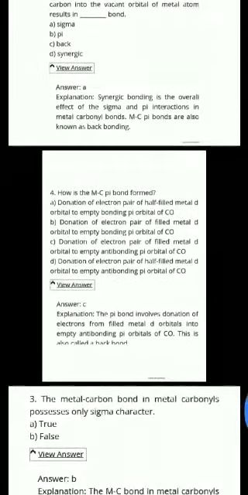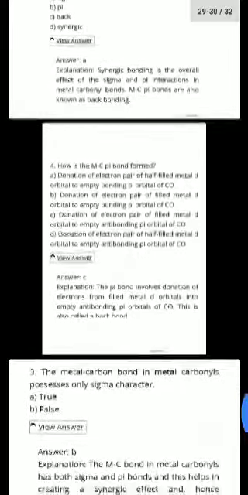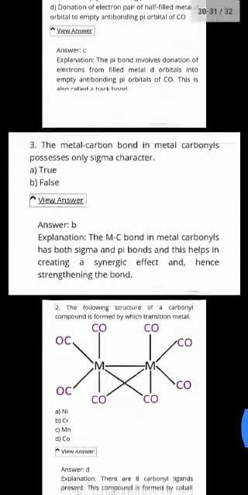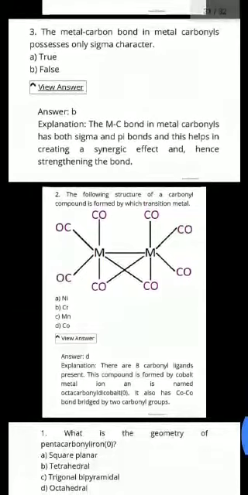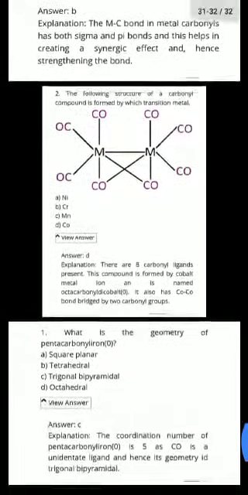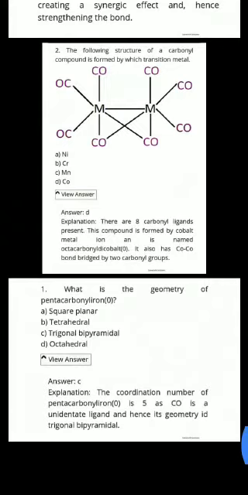Then next we have how is the MC pi bond formed. It is formed by the donation of electron pair of metal d orbitals of an anti bonding pi orbital of carbon monoxide. Next we have the metal carbon bond in metal carbonyls possess only sigma character, so that is false. The following structure of a carbonyl compound is formed by which transition metal? So this is formed by the transition metals of cobalt. What is the geometry of the pentacarbonyl? So it has trigonal bipyramidal geometry. Thank you.